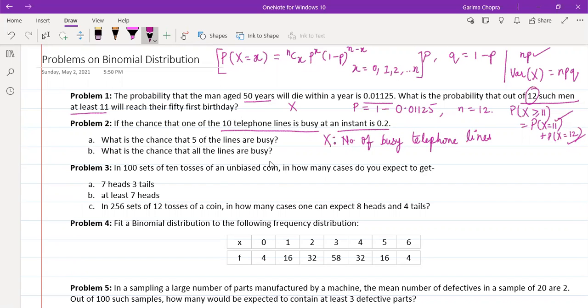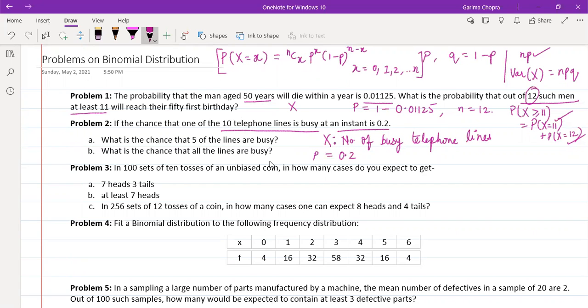Then if we come to the probability of success and failure here. So here success is that the telephone line is busy. So the probability of success P, which is the probability that the telephone line is busy, is given in our problem. This probability is 0.2.